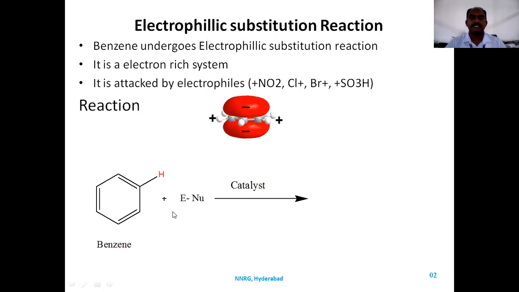So when benzene reacts with the compound in the presence of a catalyst, it gives a substituted product because it is not undergoing addition reaction. Because the electrophile attacks, an electrophilic substituted product is formed with the release of the nucleophile with hydrogen, because this hydrogen comes from benzene, since hydrogen is replaced by the electrophile, so this is a substituted product.